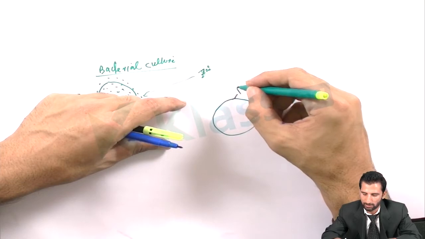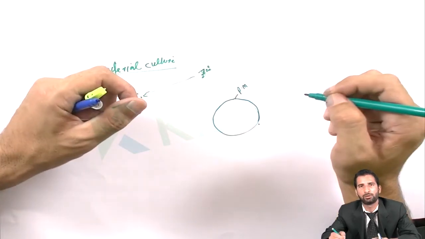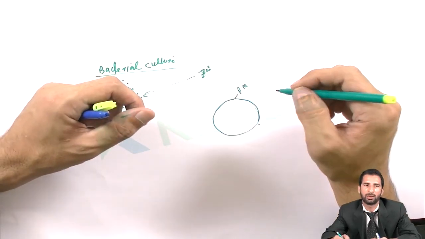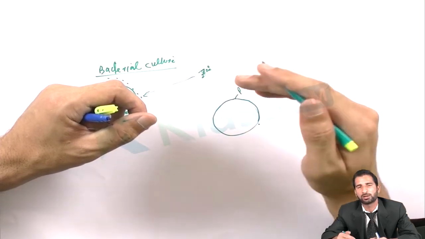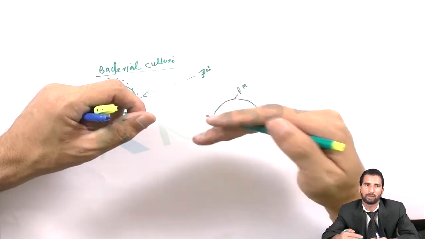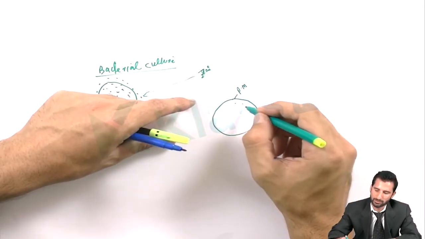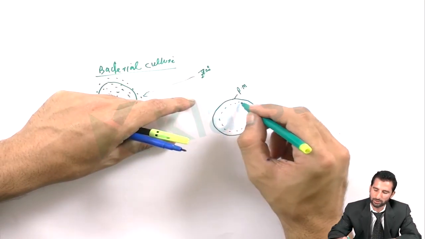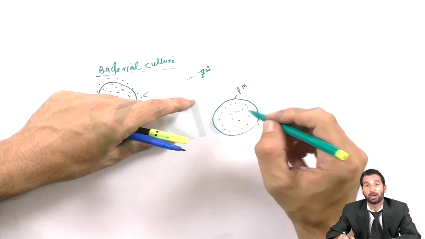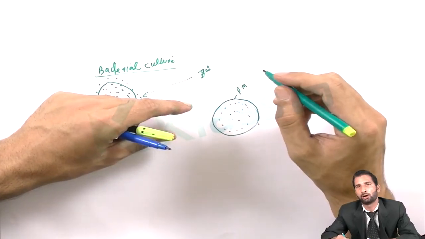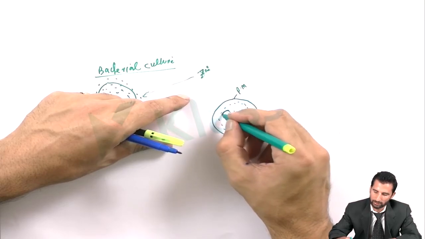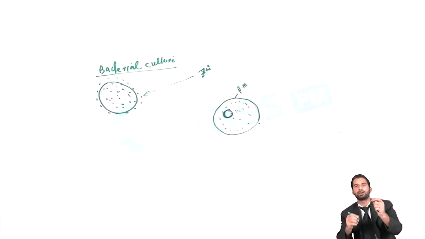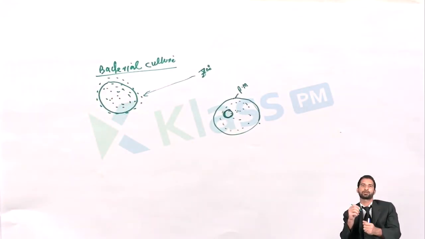The cell has a plasma membrane, which acts as a selectively permeable membrane. It means that it may allow some select molecules to cross, or it may restrict other molecules from crossing through the membrane into the cell. Apart from the plasma membrane, the very important constituents of the cell are the cytoplasm and organelles, and the organelle which we have to deal with is the nucleus. It's a very important part of the cell.